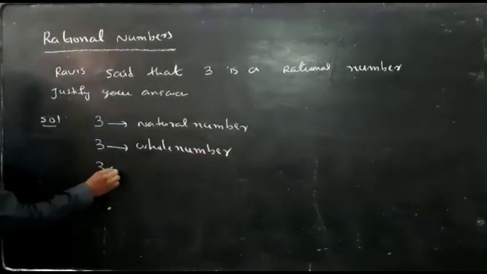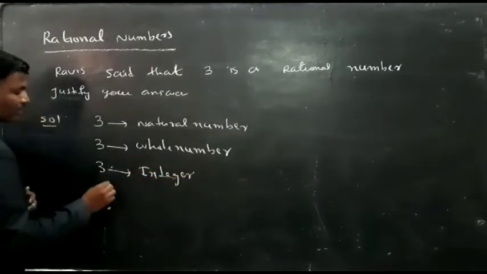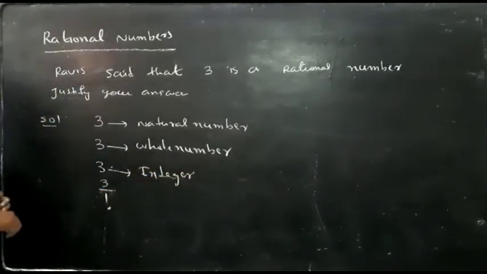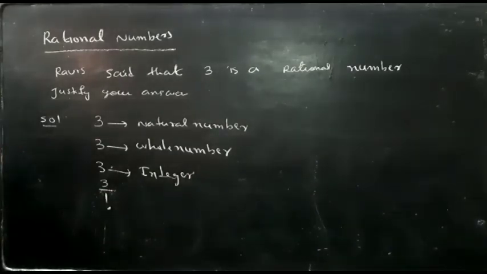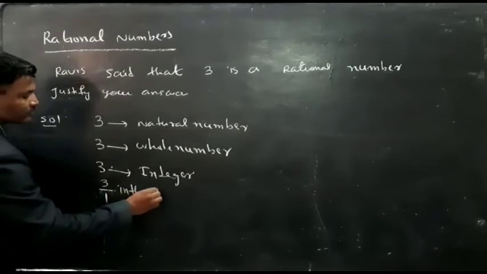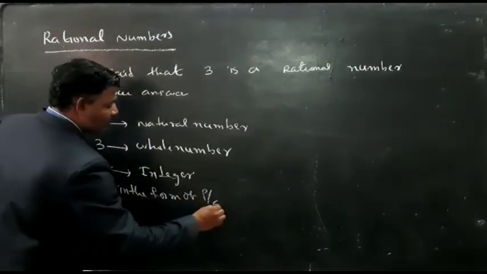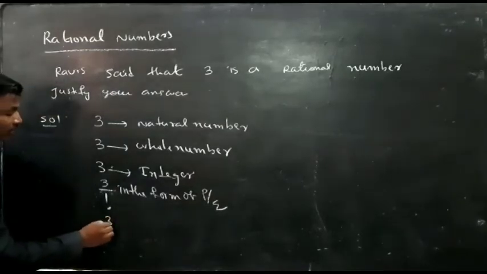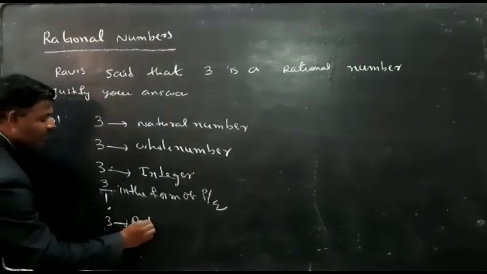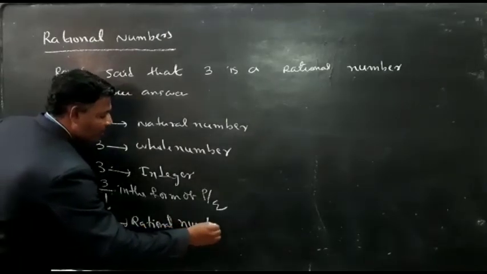And also 3 is an integer. We can write 3 as 3 by 1. It is in the form of P by Q. So 3 is also a rational number.